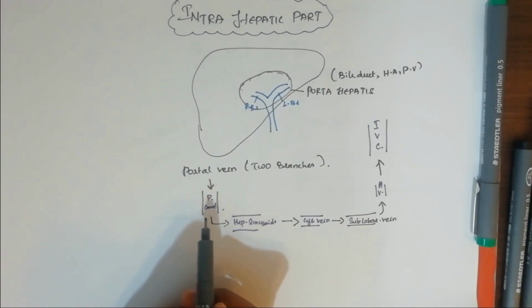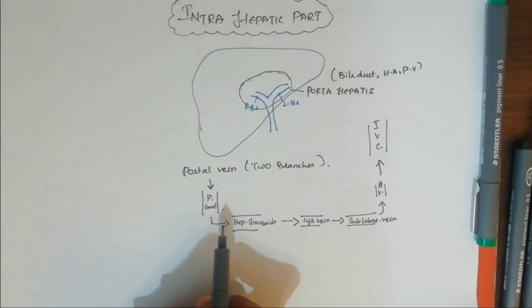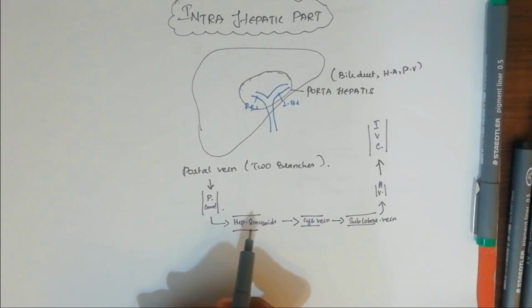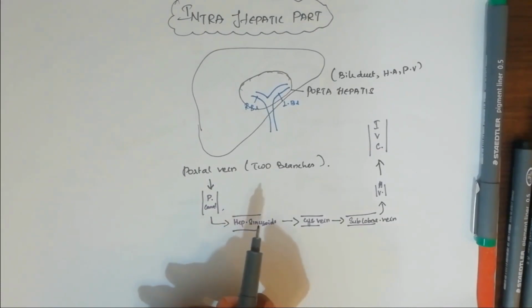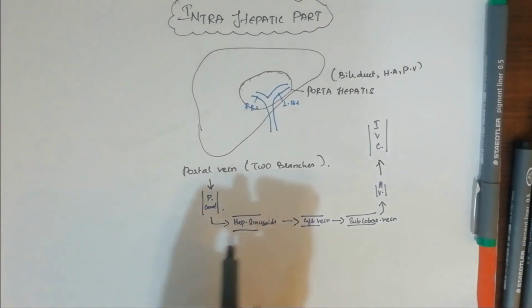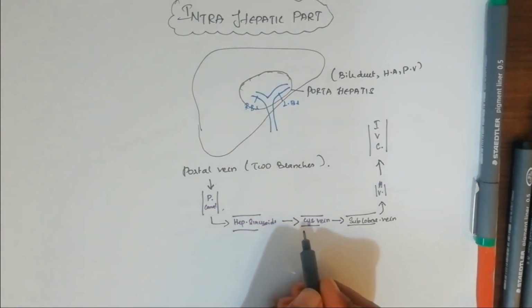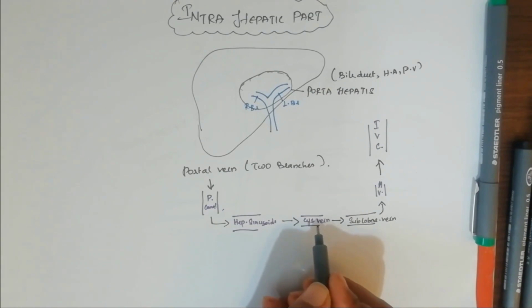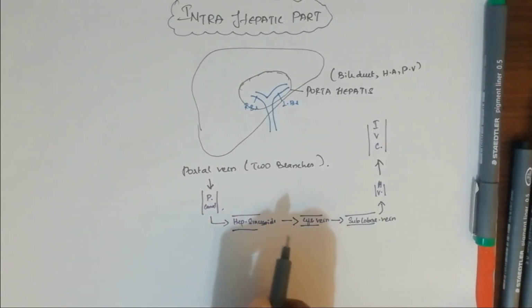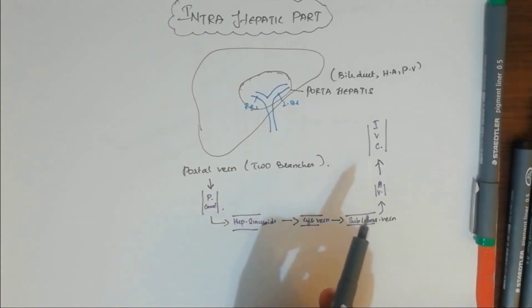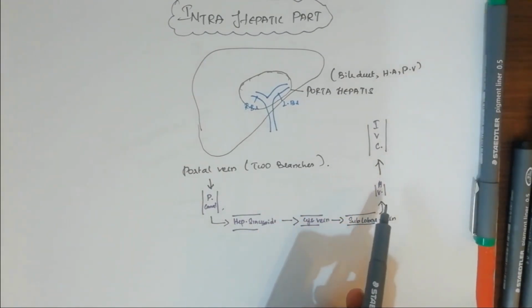Now we will move on to the tributaries of this particular portal vein, which is very important. If you know the tributaries of portal vein, it is easy for you to learn the communication of portal vein with systemic veins, which is a very important topic and very important region of drainage in our body. So this is the portal vein, which is the trunk, and it is formed by two veins which we will consider as formative tributaries: the splenic vein, which is coming from the left side, and from below the superior mesenteric vein. So these two veins are considered formative tributaries, which form the portal vein.